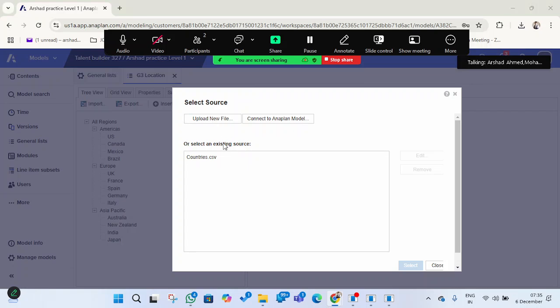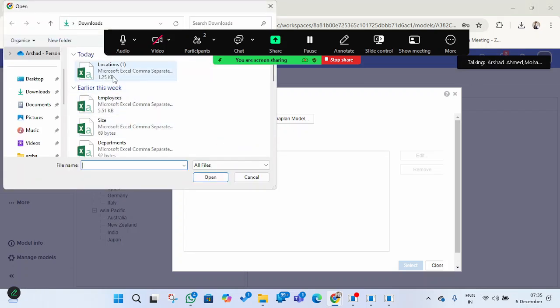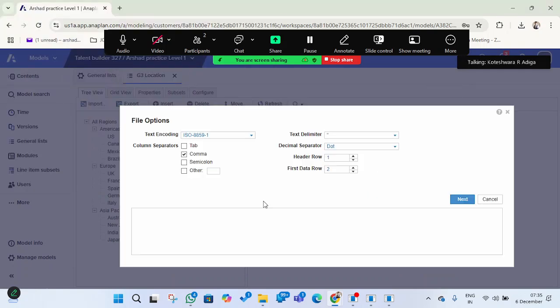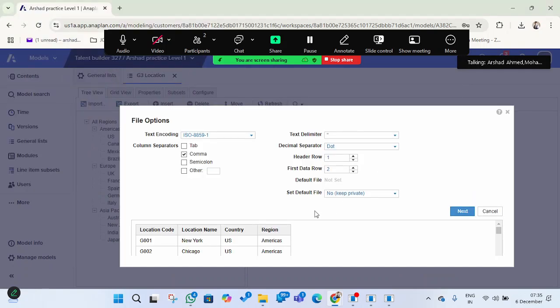Upload. This is the location file we just downloaded, and this is the file format. This is a template: in the file we have location code, location name, country and region. The header is in row 1 and the first data row starts from row 2.